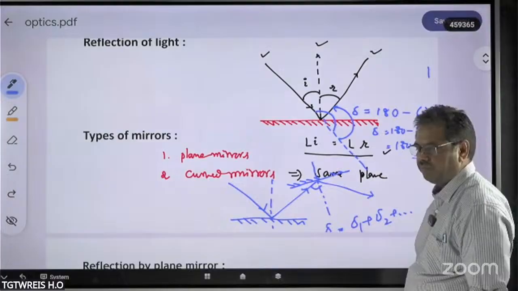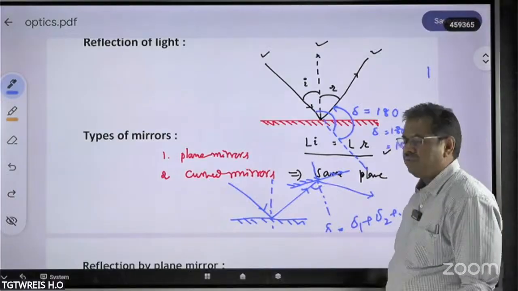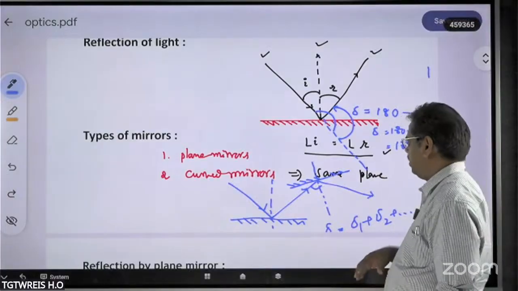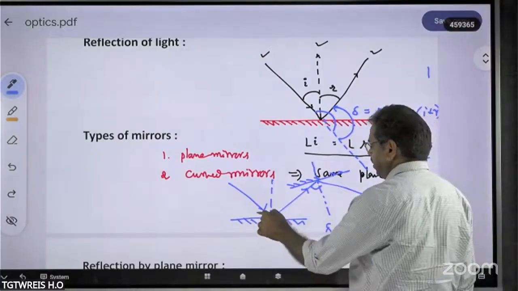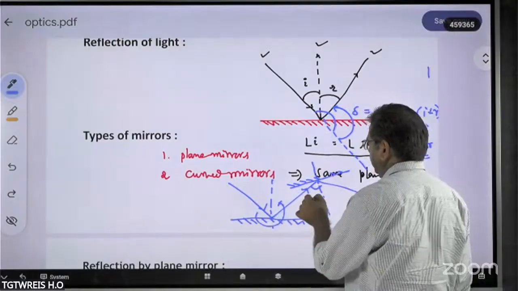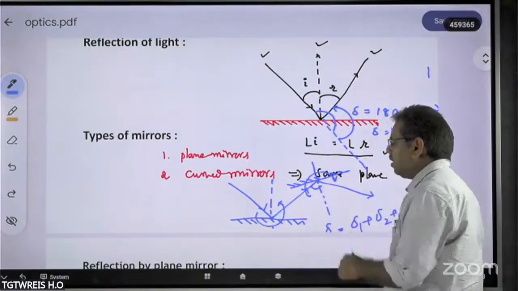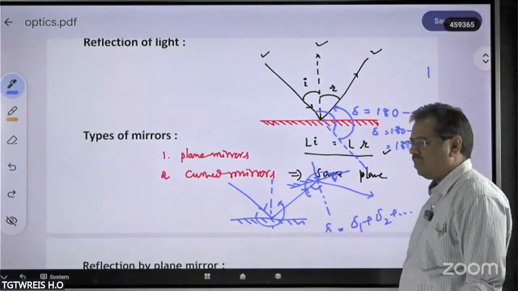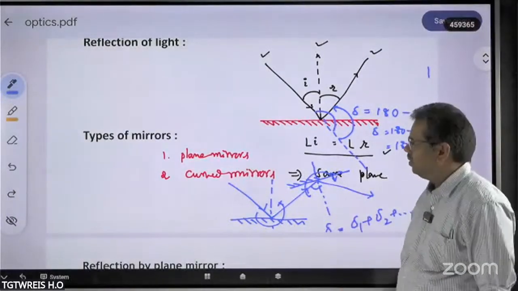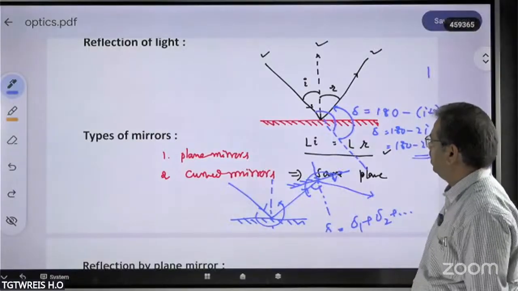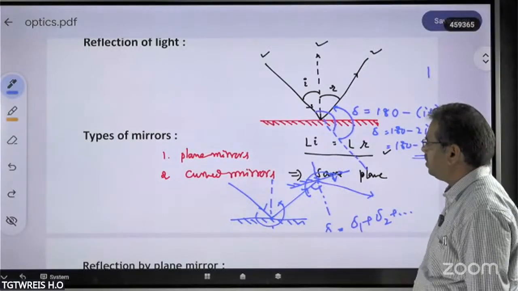And it is better to understand whether it is reflected in the clockwise direction or anti-clockwise direction. Here anti-clockwise, here clockwise. So accordingly, you have to take the angles of deviation as positive or negative, and so on. So this is what we call reflection by the plane mirror.